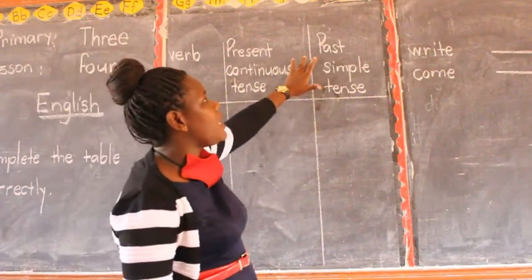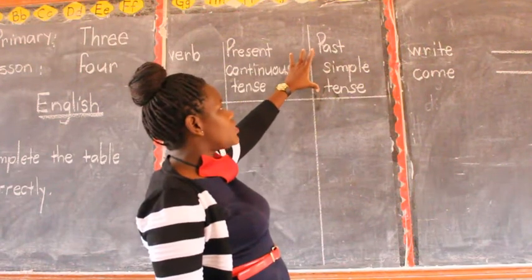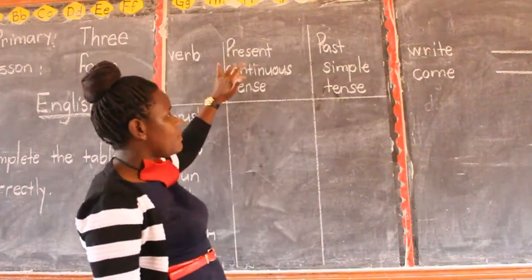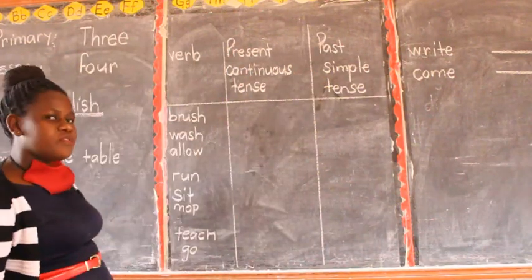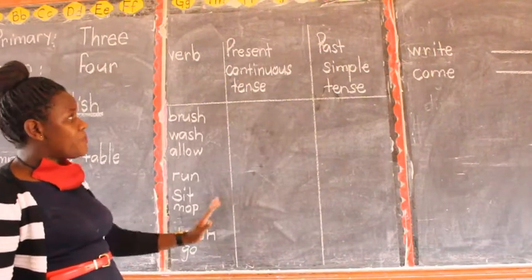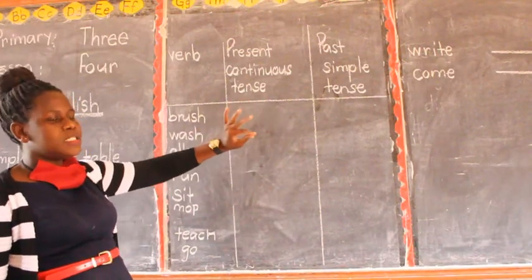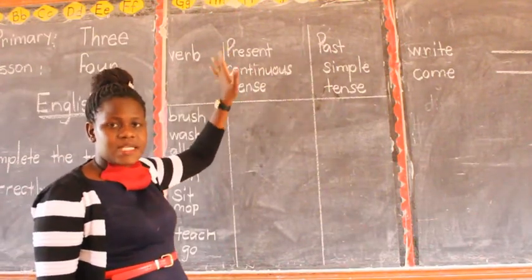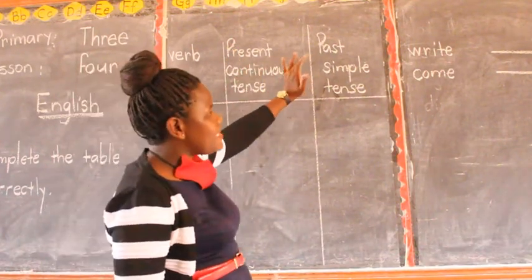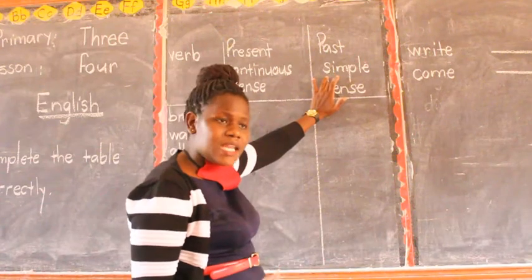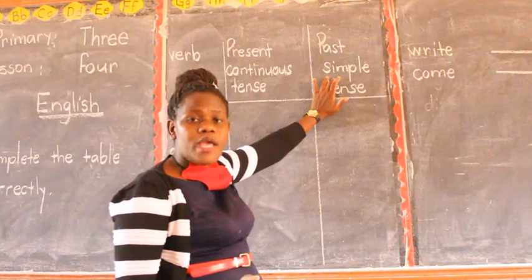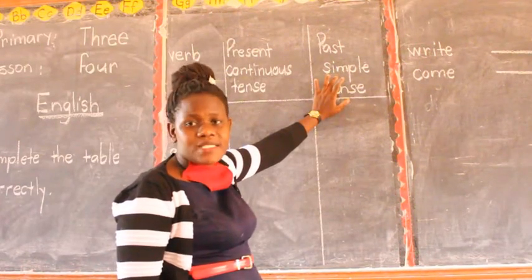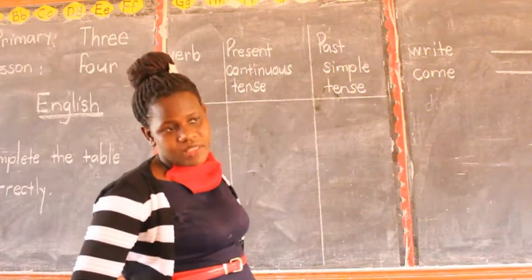Then we have this one here. This tense is called past simple tense. There are other tenses which are coming in front of us, are we together? But for now, we are going to talk about these two tenses. The first one I have said, present continuous tense, is the same as now tense. Past simple tense is the same as yesterday tense. P1, P2, we have been using yesterday tense, but you have to get used to this one now, past simple tense. Listen attentively. Are we there?